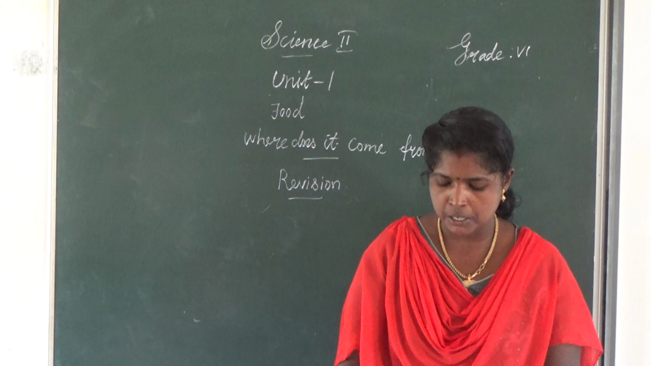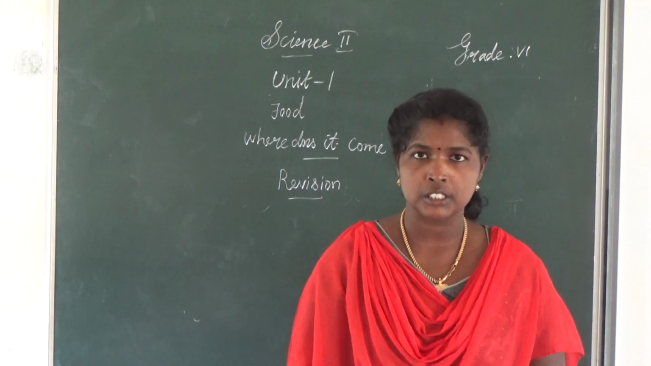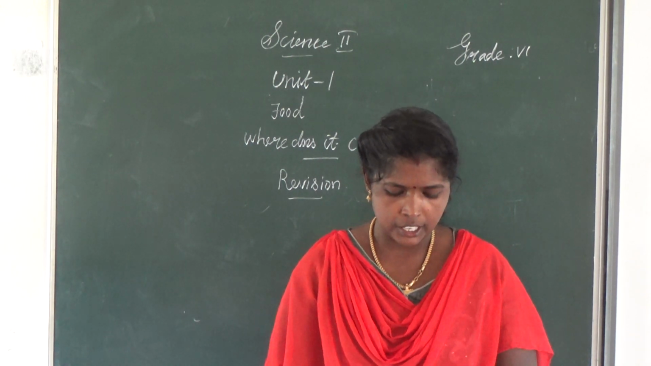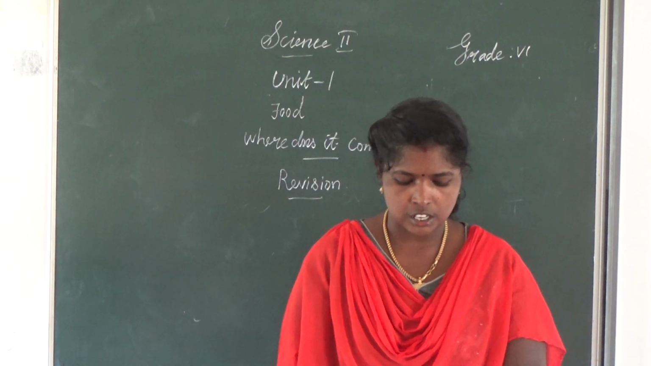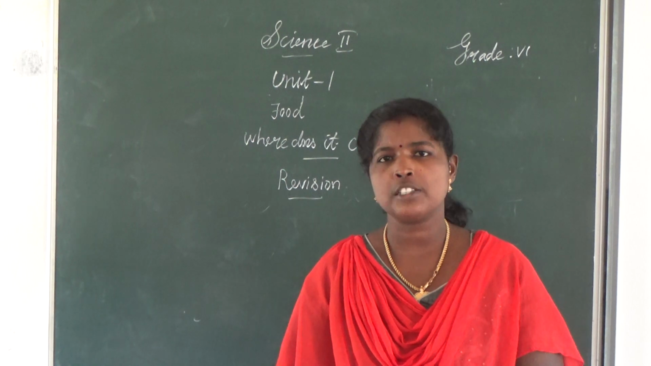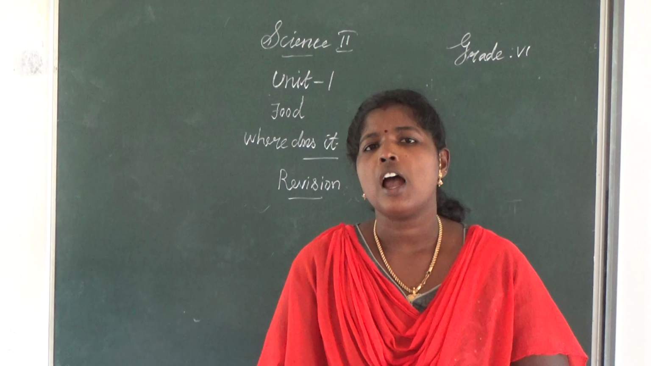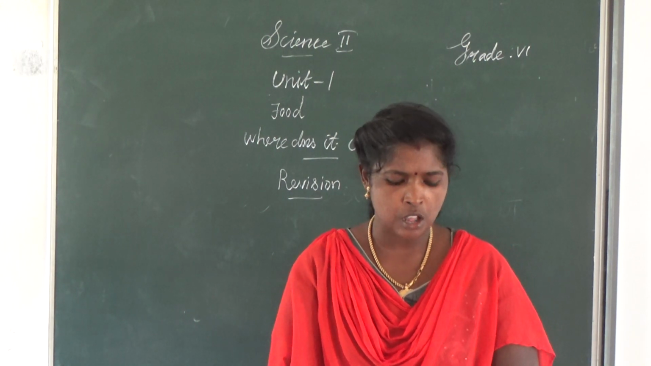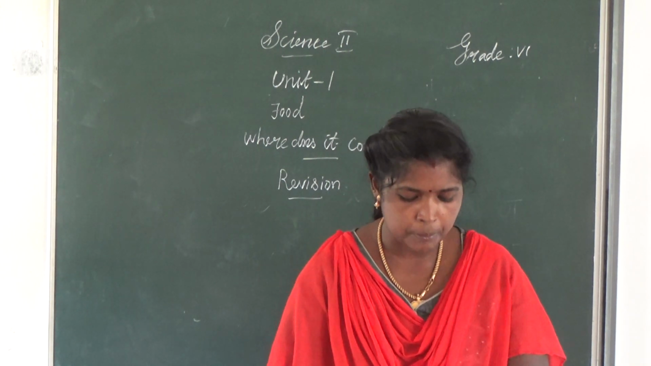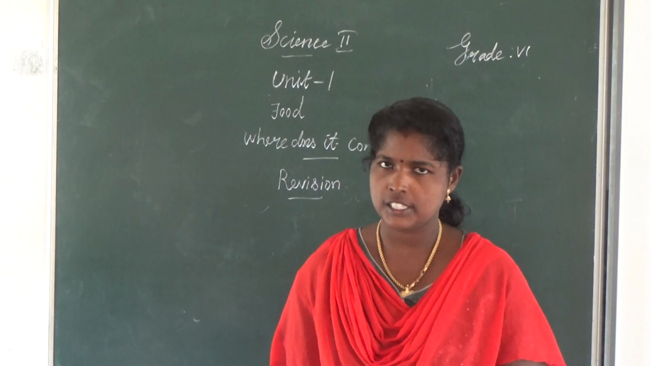Take page number 11. Mark the book, one word questions. Dash and dash products are our main sources of food. Plant products and animal products are our main sources of food. Underline it. Plant products and animal products.